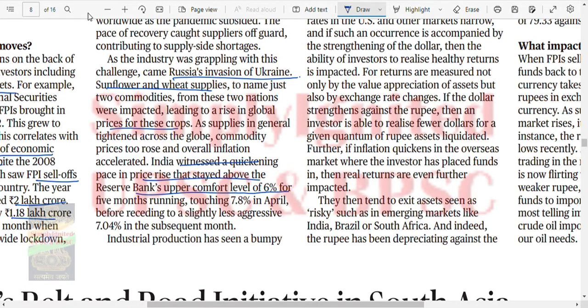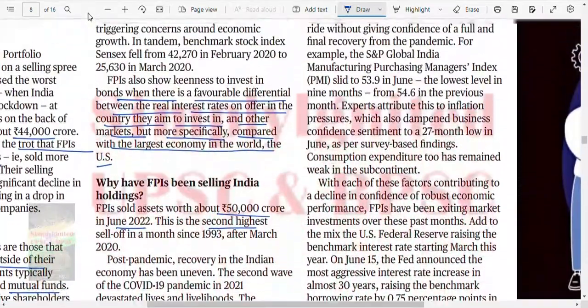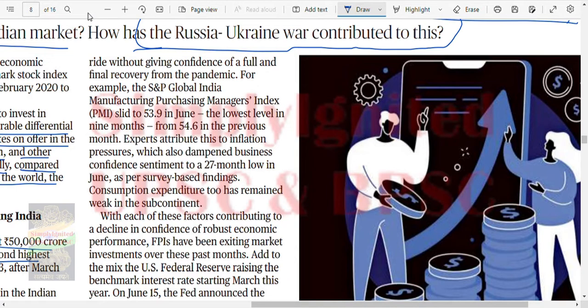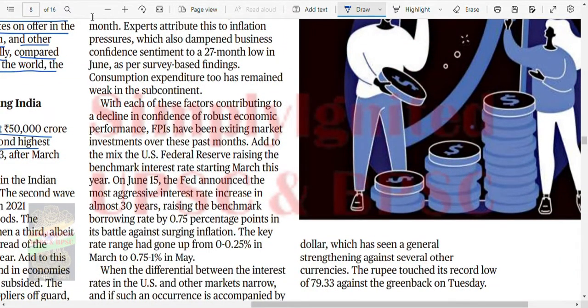Upper confront level of 6% for 5 months, touching 7.8% in April before receding to a slightly less aggressive 7.04 in the subsequent month. Industrial production has seen a bumpy ride without giving confidence of full and final recovery. For example, the S&P Global India Manufacturing Purchasing Manager Index slid to 53.9, the lowest level in 9 months, from 54.6 in the previous month. The experts attribute this to inflation pressure, which also dampened business confidence sentiment to a 27-month low.